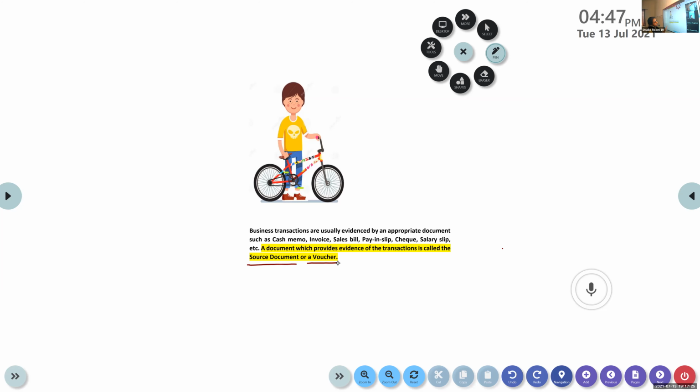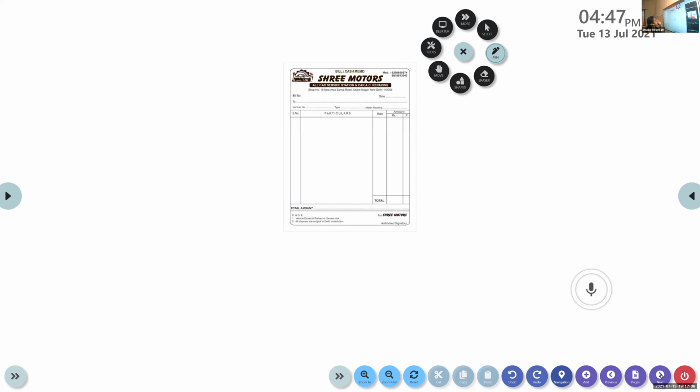Clear? What is another name for voucher? Source document. Don't forget, source document. Now here you can see a cash memo, or a sales bill. When you buy something, the shopkeeper writes in it the items, the rate, the amount, the total amount. He will write it here and he will give you the bill. Receiving the bill, you will make the payment.